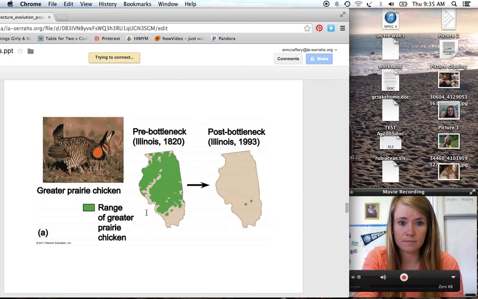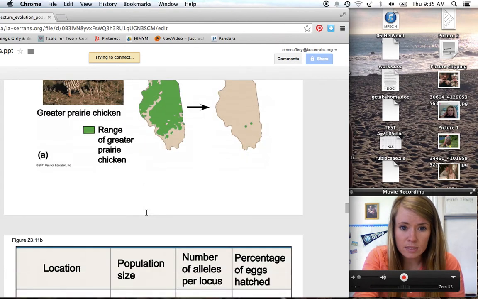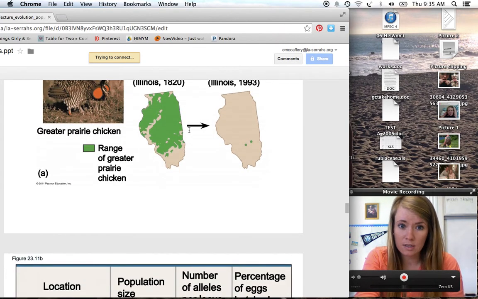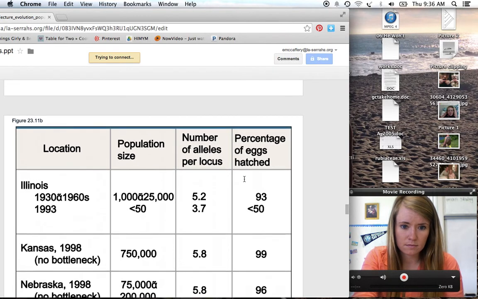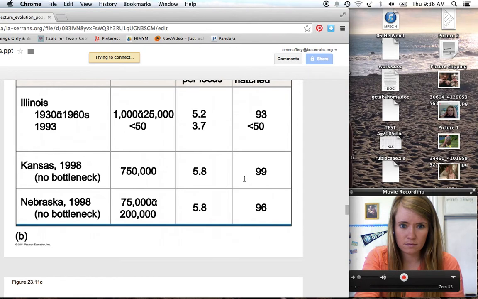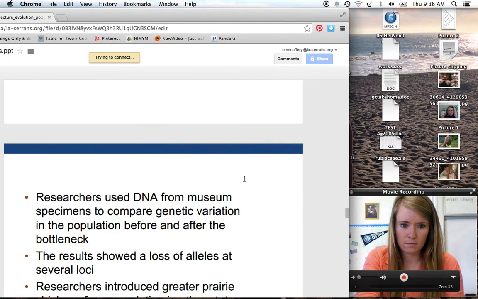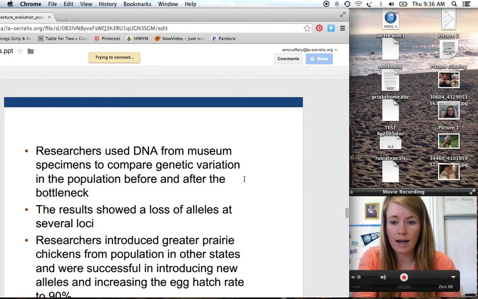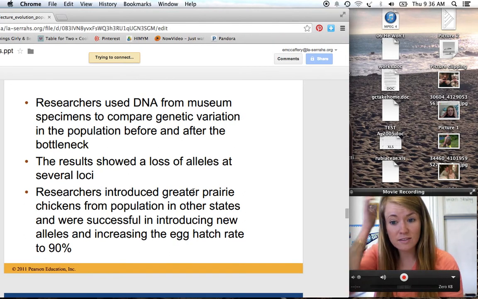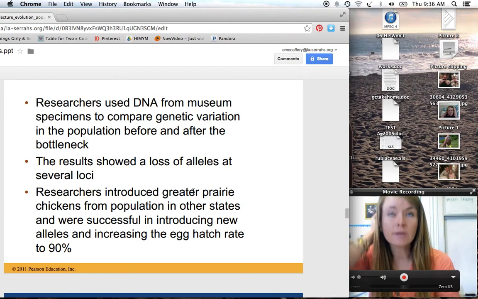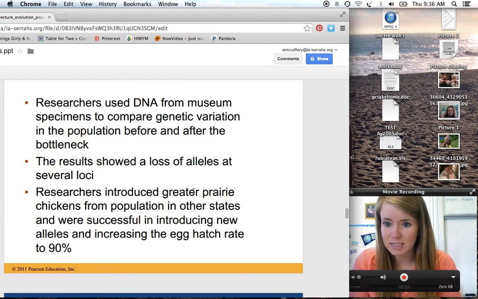Oh, there we go. So see how much area they had before in 1820, and then by 1993 they have those two little tiny dots. And so upon doing research after this bottleneck effect, they saw that there was a ton of alleles lost at different loci. And so if we remove genetic variation, then we remove the ability to adapt to new situations. So genetic variation is really, really important.